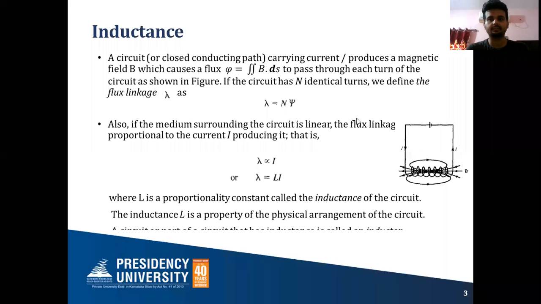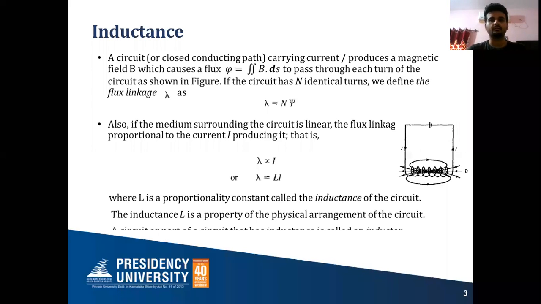Good morning, students. So today we'll be starting with a topic, inductance. We'll discuss the basic concepts of inductance, the concept of self-inductance and mutual inductance in this topic. So what is basically inductance? We'll try to understand the concept of inductance.